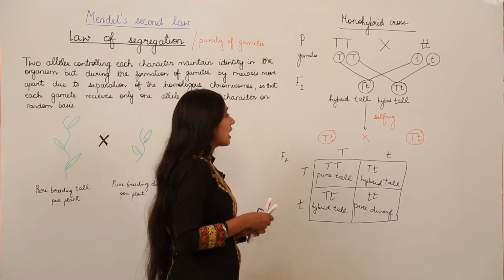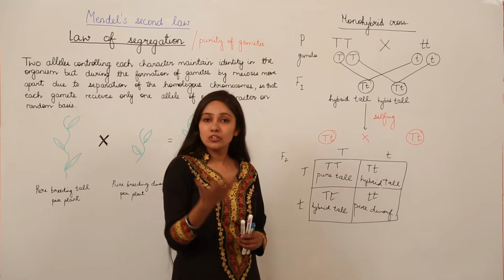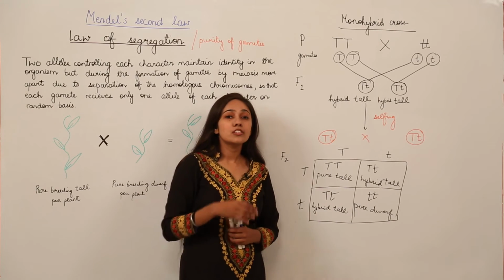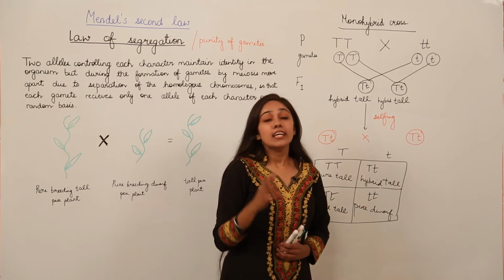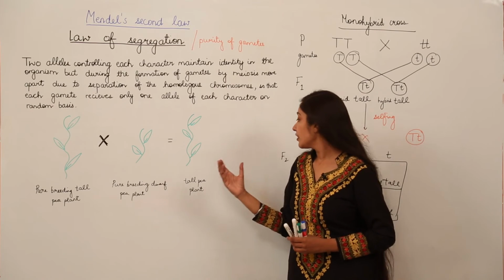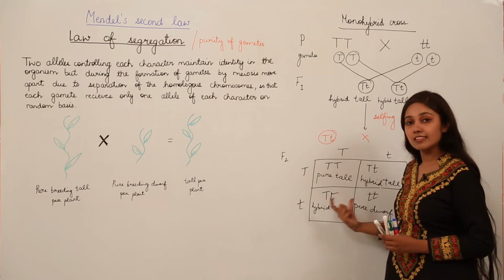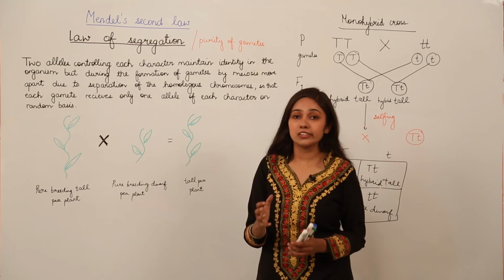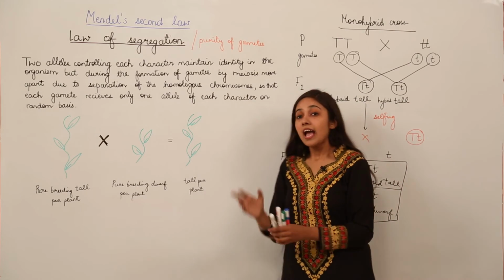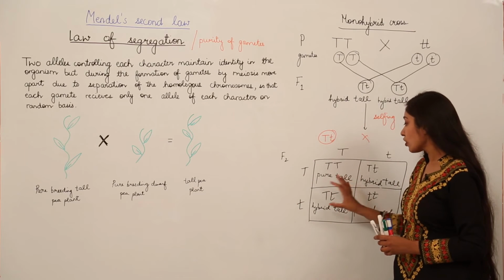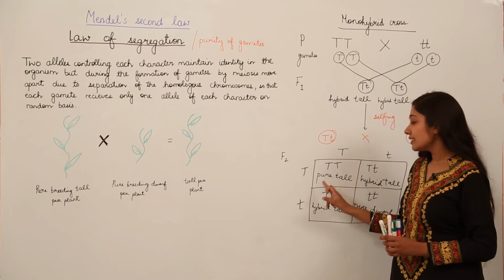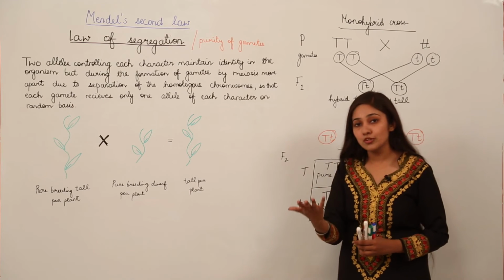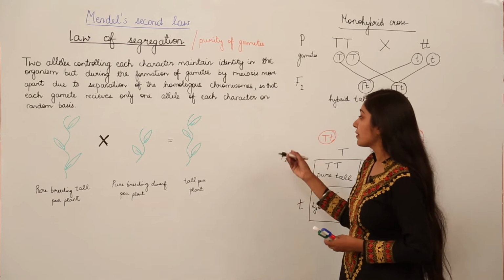So let us work out the genotypic ratio and phenotypic ratio. Let me recall what the genotypic ratio and the phenotypic ratio are. In the genotypic ratio, remember, we are going to talk about the genes, and in the phenotypic ratio we are going to talk about how the plants look by appearance. As you can see, these three plants will appear tall to you. So what is going to be the phenotypic ratio?